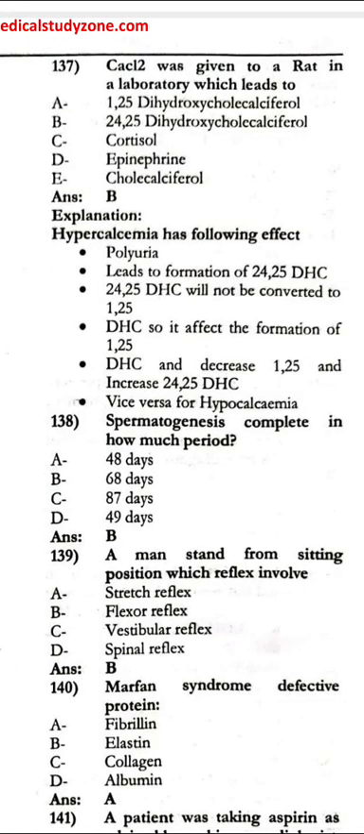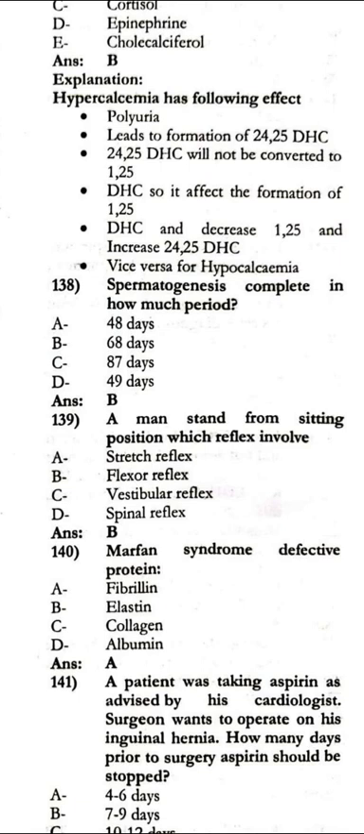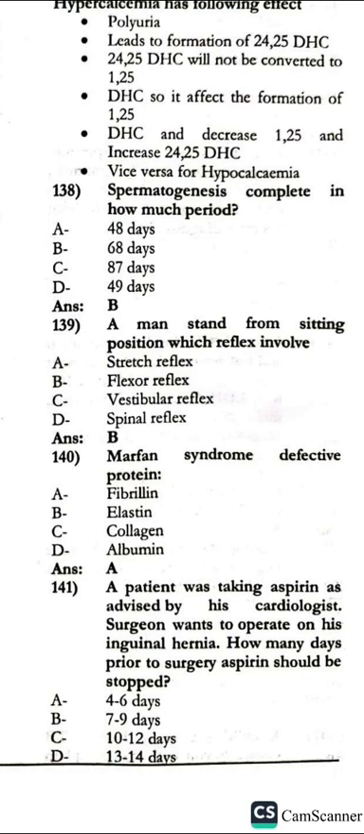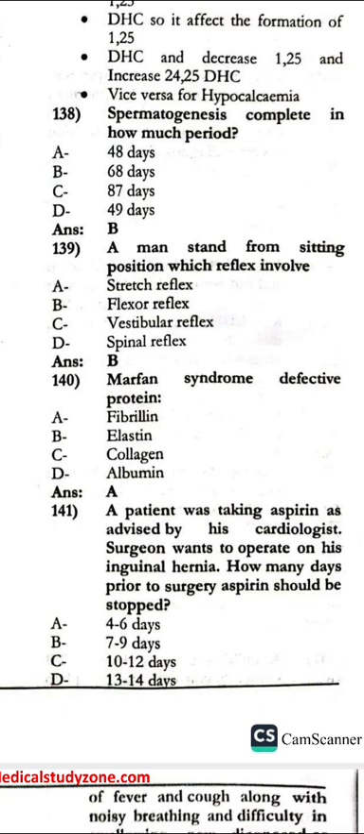CCl4 was given to a rat in the laboratory, which leads to decreased 1,25-dihydroxycholecalciferol. Next, spermatogenesis is complete in how much period? There is 60 days. A man stands from a sitting position, which reflex is involved? That is the flexor reflex. Marfan syndrome, defective protein would be fibrillin.